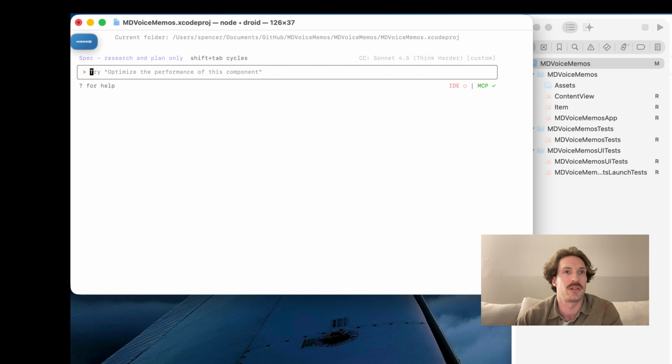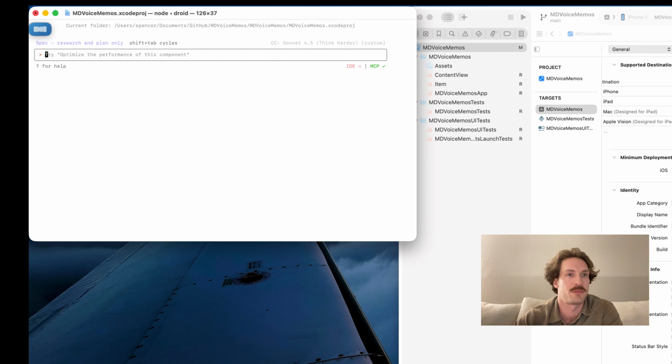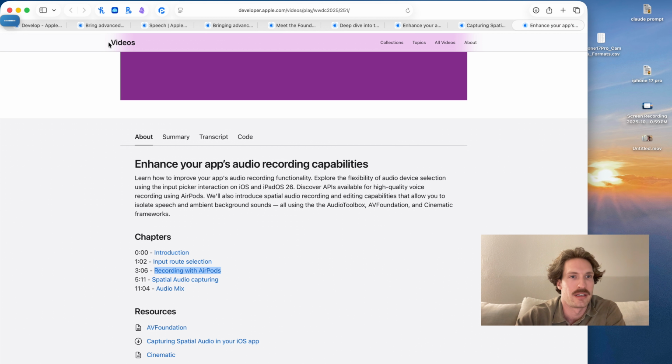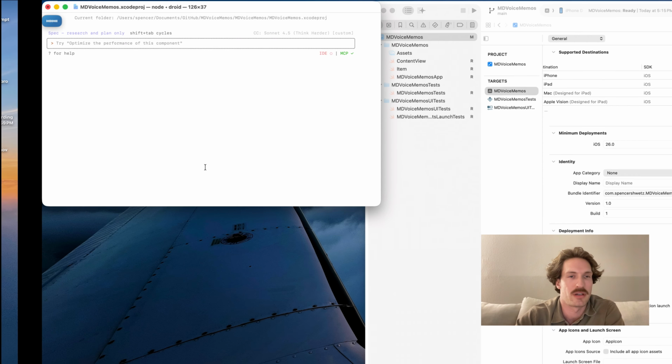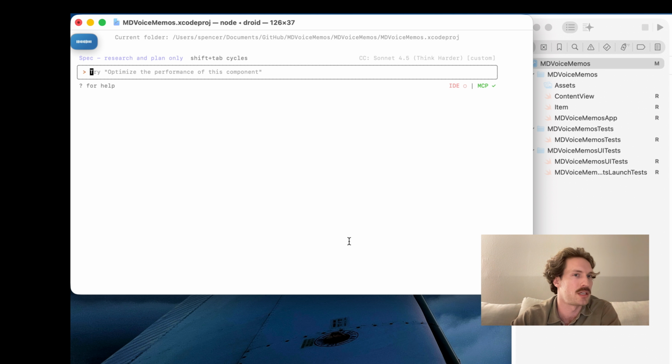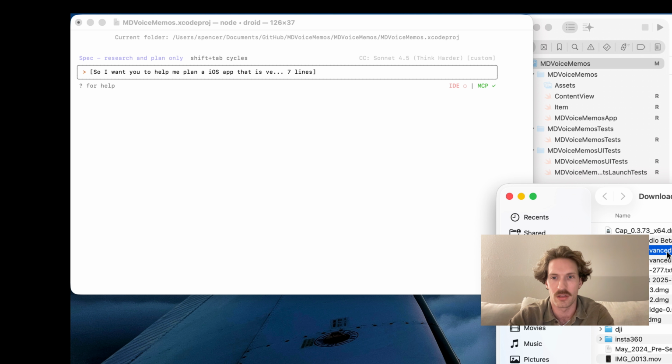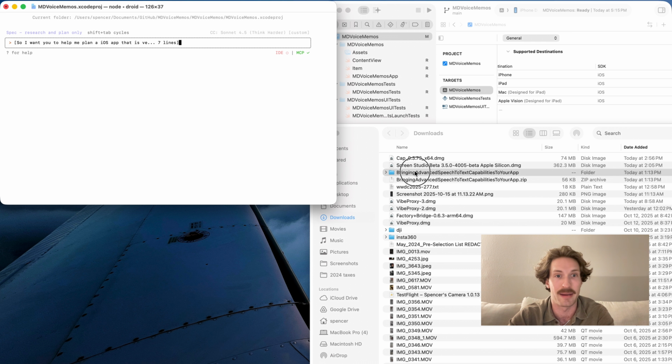I also want the user to be able to save their voice memos anywhere on the iPhone, whether it's in the documents, the app documents, or in iCloud or wherever they choose. And I want to be using iOS 26 APIs such as SpeechAnalyzer, and I will provide you a bunch of documentation. I want you to think hard, read all this documentation, and report back if you have questions. I'll add in all of these examples that Apple's given us.